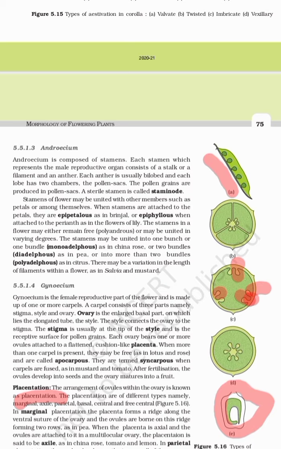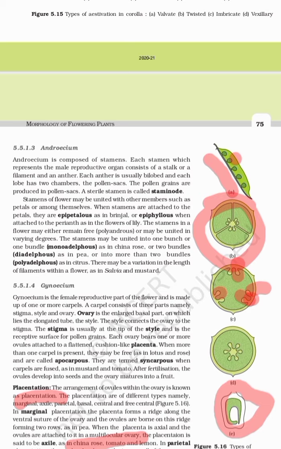When the placenta is axile and the ovules are attached in a multilocular ovary, it is called axile, as in China rose, tomato, lemon. See, you can assume the structure of tomato. In tomato, seeds are arranged over here this way. In pea, it is arranged this way, right?